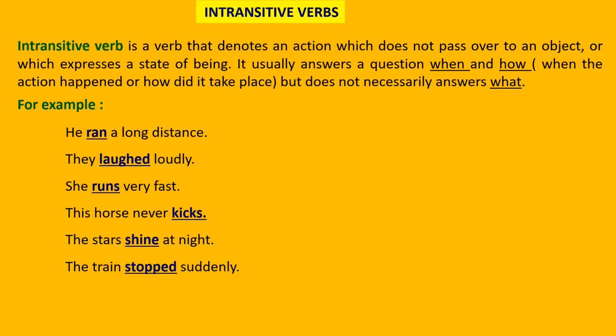The train stopped suddenly. It is not mentioned that the train hit something or that something is affected. No. So this is a type of intransitive verb. It tells the state the verb is in. The train is in a stopped condition. Simple. The baby sleeps.